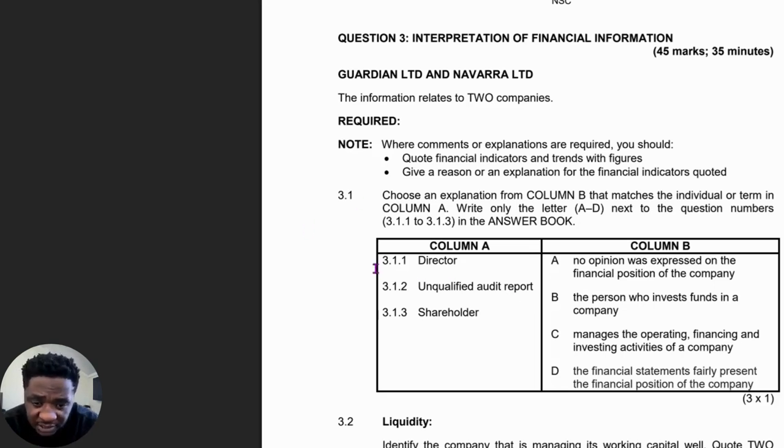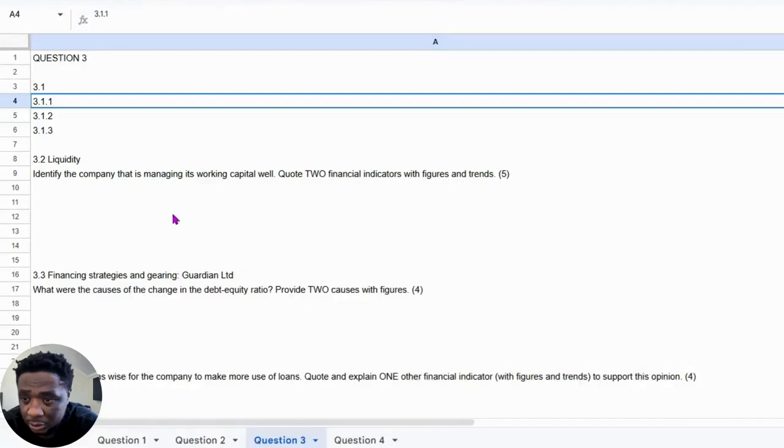So let's see. So firstly, a director. So let's look at A. No opinion was expressed on the financial position of the company. It's not a director. That's a disclaimer of opinion. It's a type of audit opinion. Next, it says here the person who invests funds in a company, people that invest funds in a company are shareholders. Okay, and then next is manages the operating, financing, and investing activities of a company. Yes, that is true. So then for director, we're going to go with C.